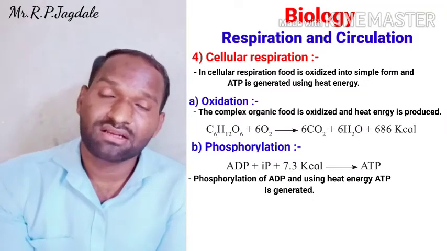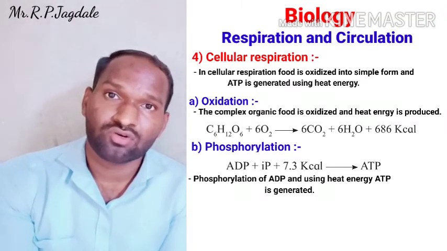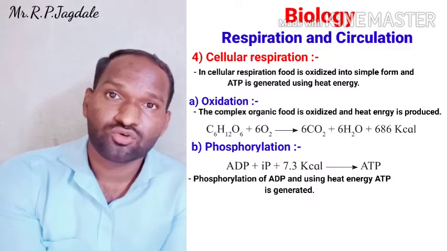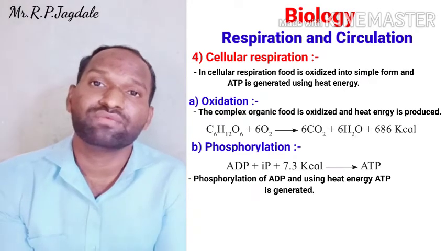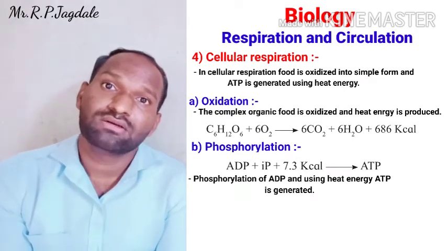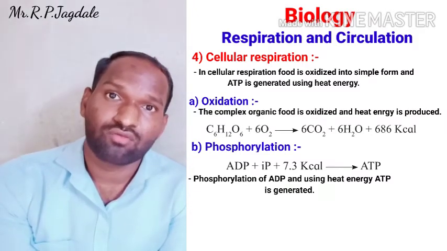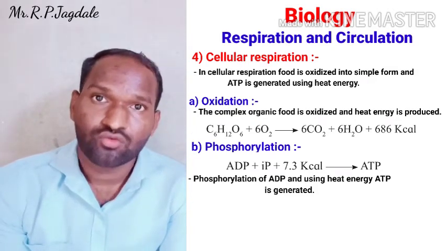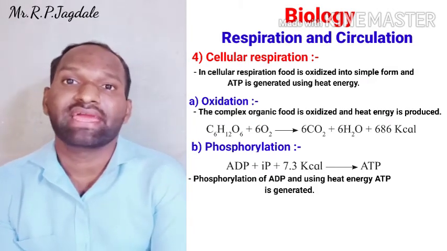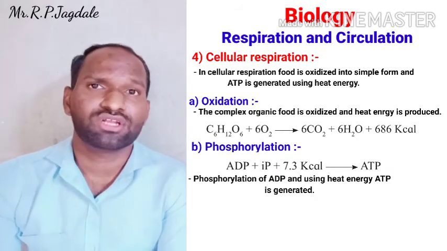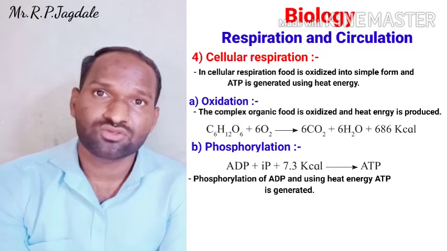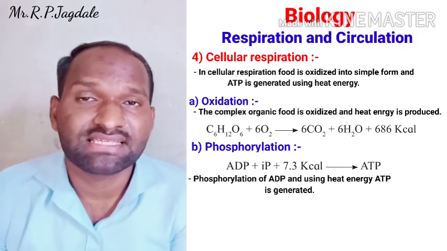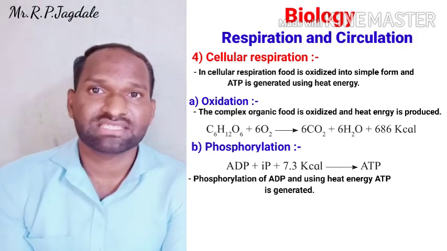Then we have seen internal respiration, in that the transportation of oxygen and transportation of CO2: oxygen from alveoli to tissue and CO2 from tissue to alveoli. How it is transported we have seen. And during all that, when oxygen comes to the cells, what will happen? It oxidizes the food to get some energy and to form ATP. And during that process, whatever CO2 is produced inside the cells is going to be eliminated through the transportation of CO2, and by expiration it is released out of the body. This is about respiration.